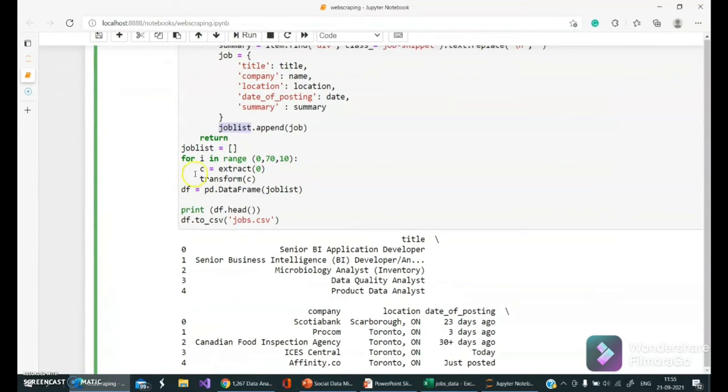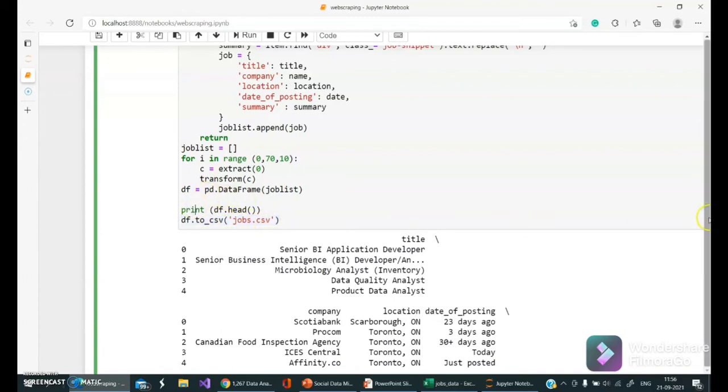Next, we created a for loop. This for loop will get the information from the different pages and store it into this particular job list. And this job list is then converted into a data frame, and then we save this into a CSV file, which is job.csv.